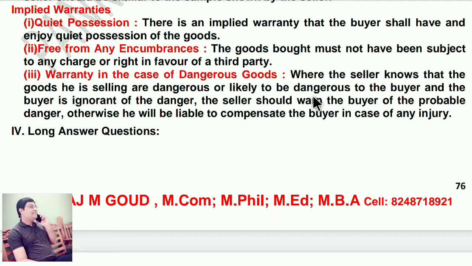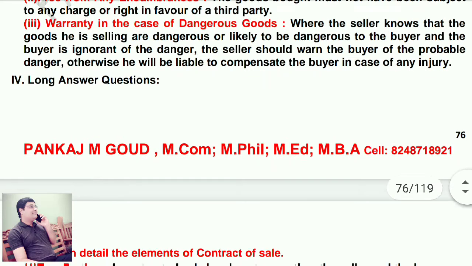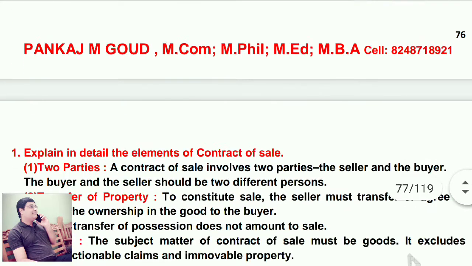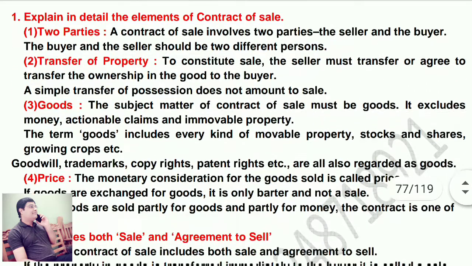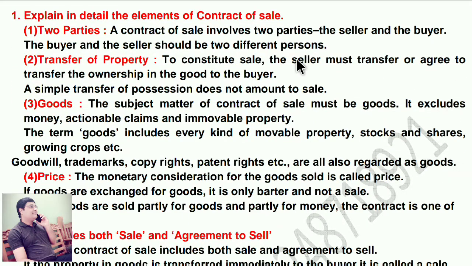Now move on to long answer. First, in detail. Explain in detail the elements of contract of sale. Two parties. What do you mean by two parties? A contract of sale involves two parties, the seller and the buyer. The buyer and the seller should be two different persons. Transfer of property.